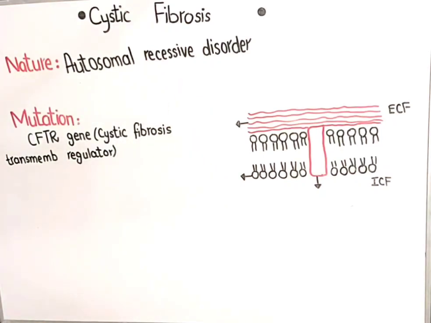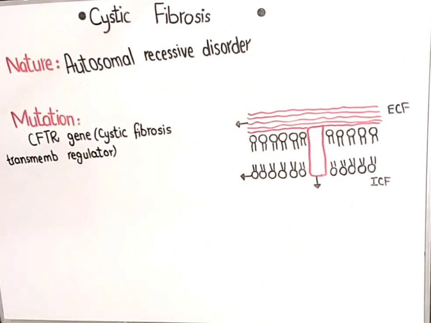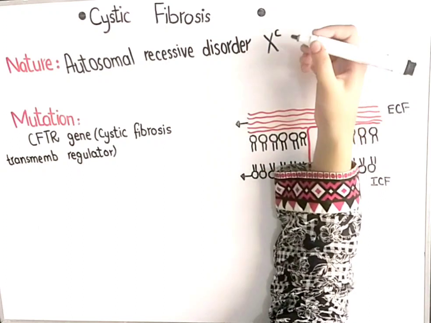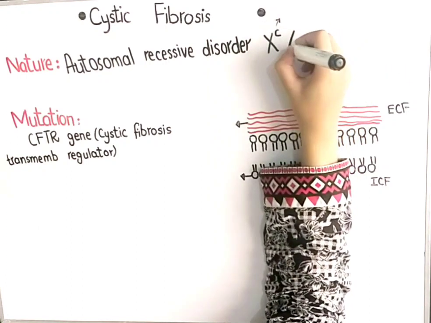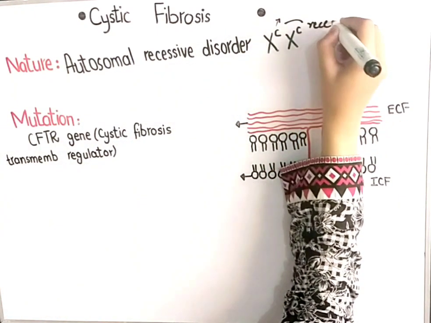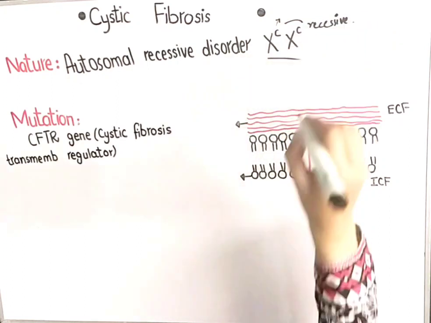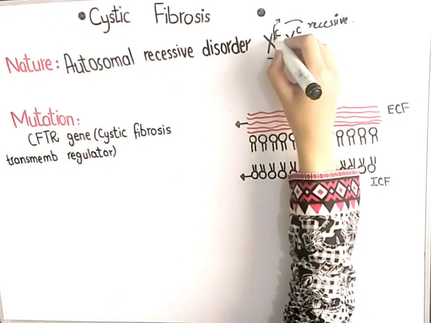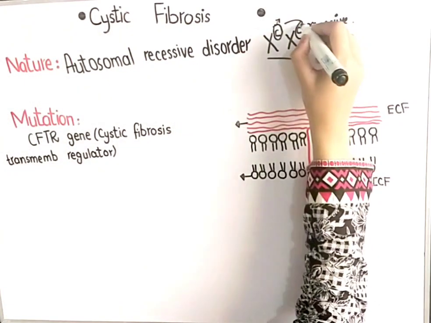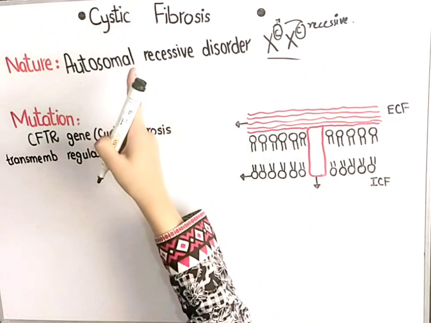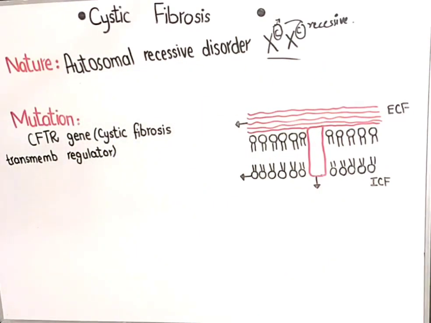It means that if mother and father both are the carriers, then this disease will be transmitted to our children. For example, if there is a daughter, then this is small c. Suppose this is for the cystic fibrosis gene, and then this is again small c. So both are recessive. So this daughter is a cystic fibrosis patient. It means that one gene has come from mother and the other gene has come from father. It means that both the mother and father were the carriers of this disease. Now it is an autosomal recessive disorder.